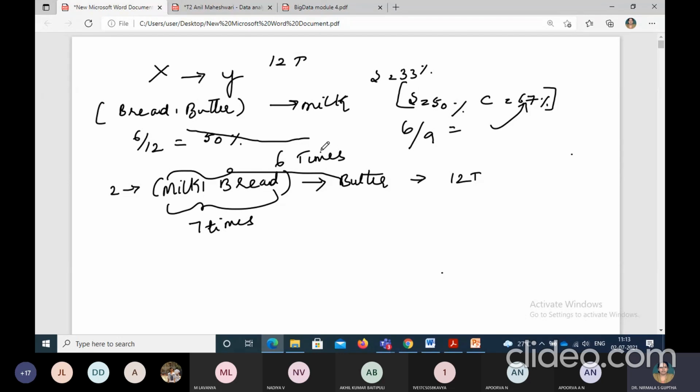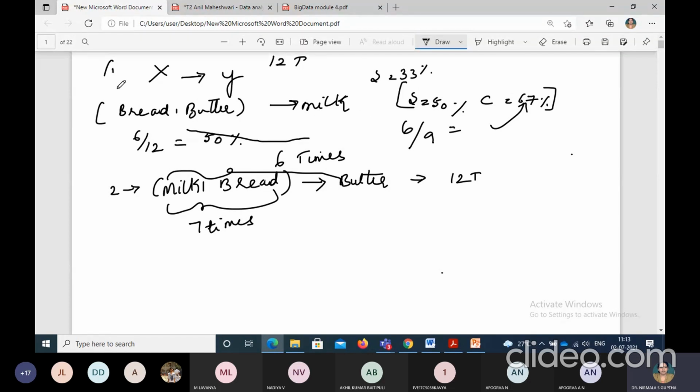Now we need to compute the support and confidence value. The way we have done it for the first rule, we are trying to do the same thing, and the same logic is applied for the second one also. So what is the formula for finding the support level now? How many times is milk, bread, butter occurring?